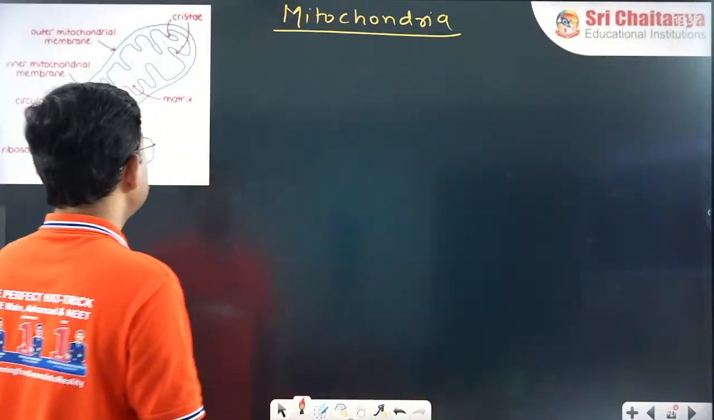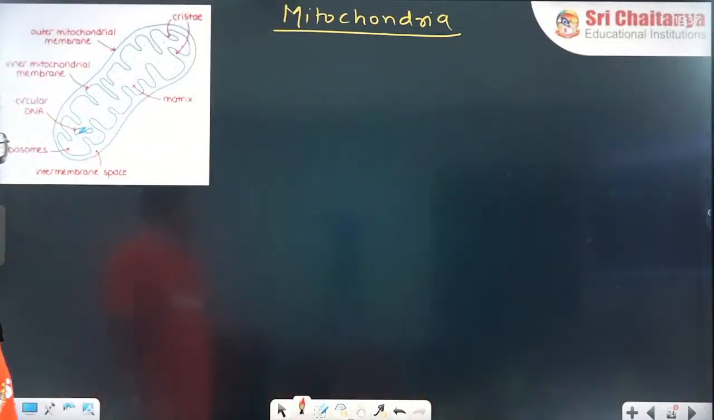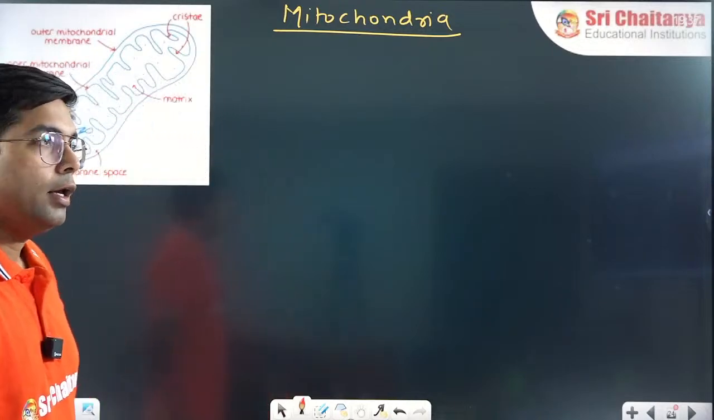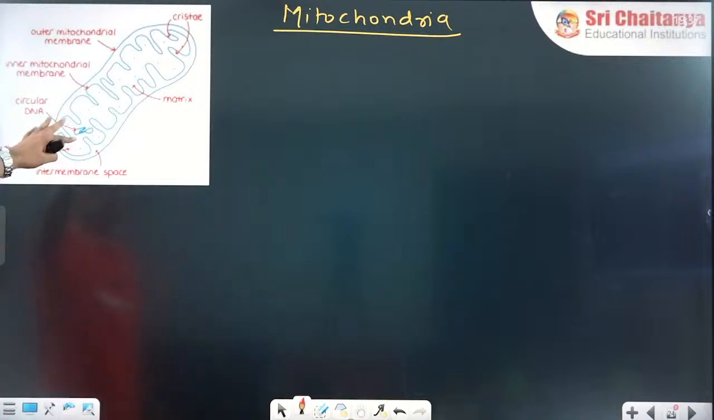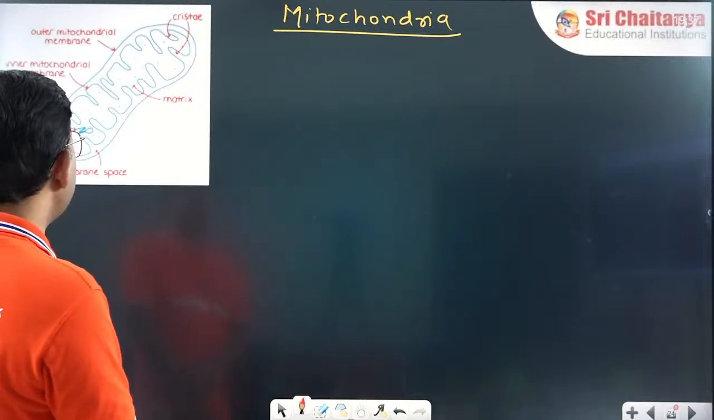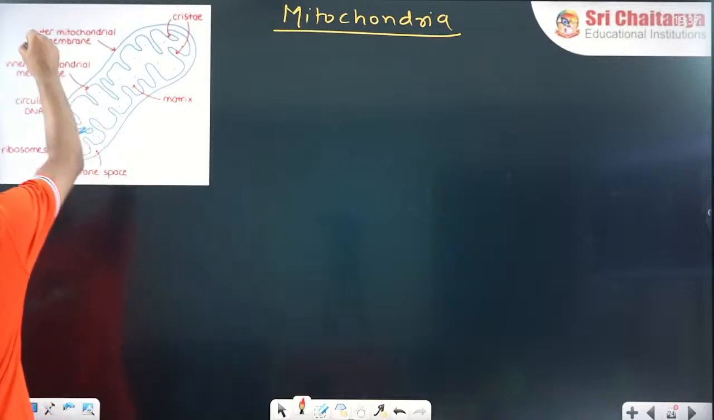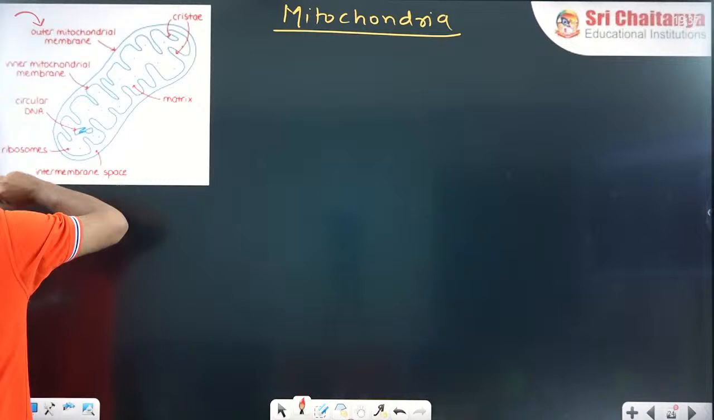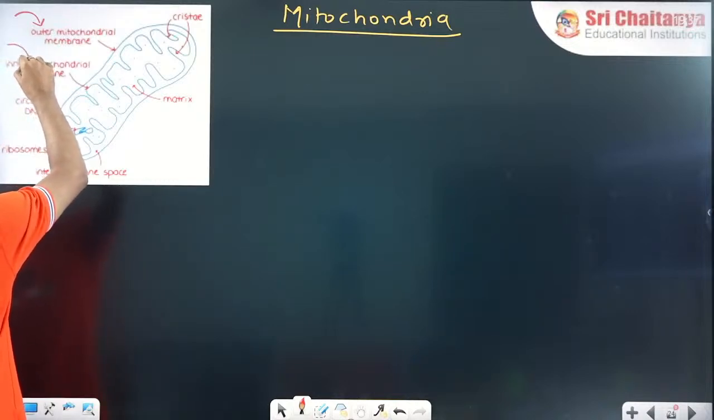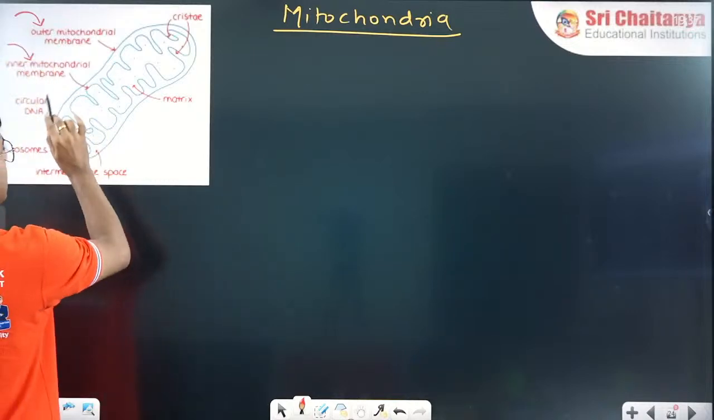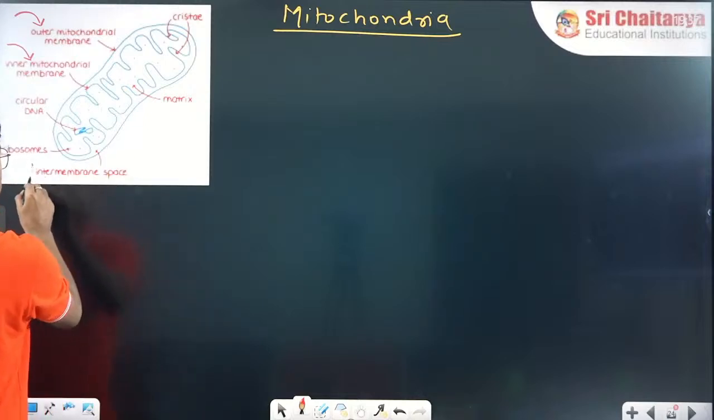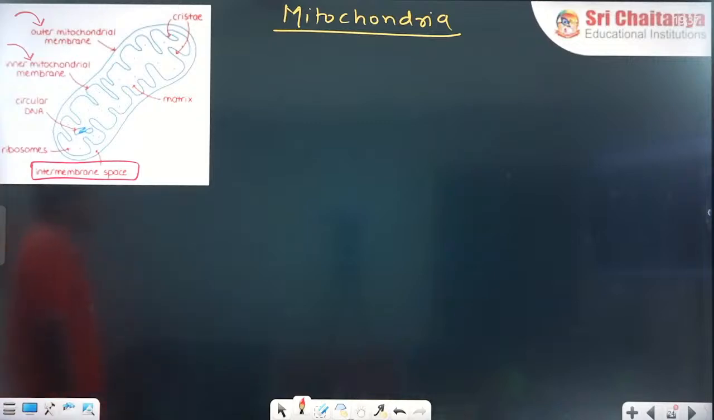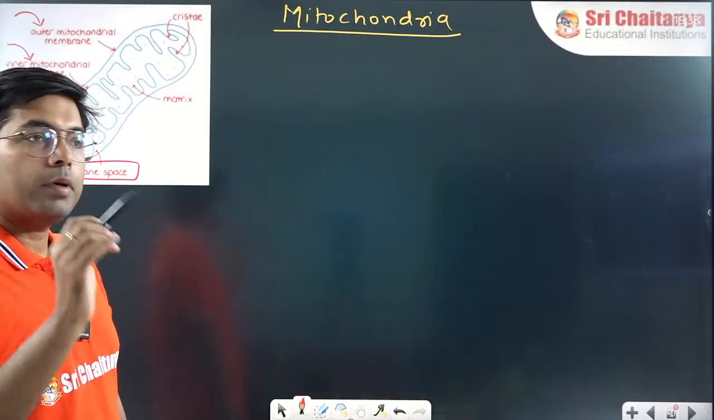Now next, mitochondria. The next cell organelle is mitochondria, a very important cell organelle. As you can see here, there is an outer mitochondrial membrane and an inner mitochondrial membrane. In between the outer and inner mitochondrial membrane, there is an intermembrane space present, right?